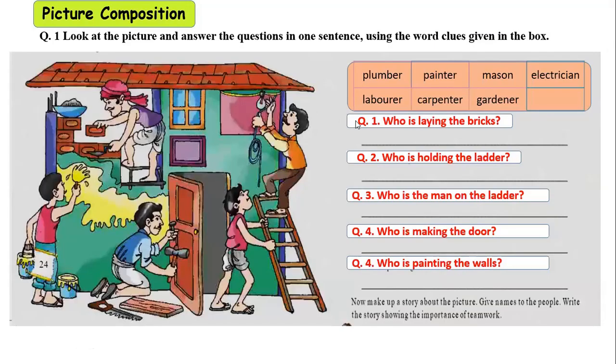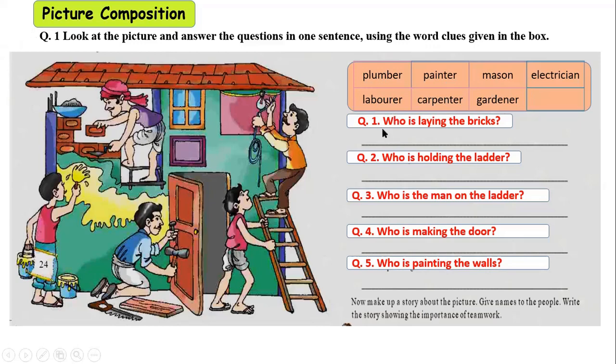Children, the next textual exercise is a picture composition. Look at the picture and answer the questions in one sentence using the word clues given in the box. The picture here demonstrates repair works being carried out on a house. Now, in connection to this picture, there are 5 questions. Children, you will have to answer these questions using the clues that are given in this box. First, let me read out the clues that are given in the box. Plumber, painter, mason, electrician, laborer, carpenter, and gardener.